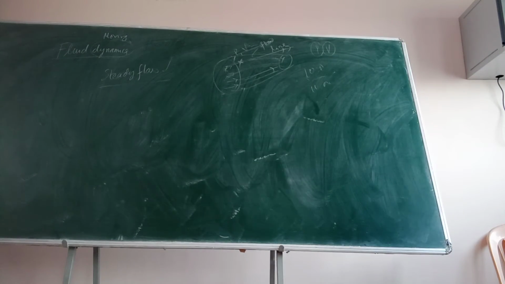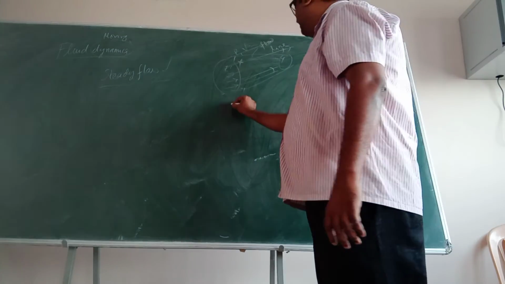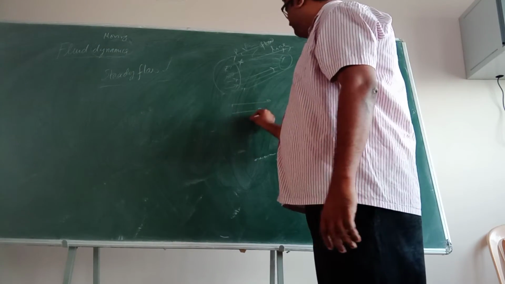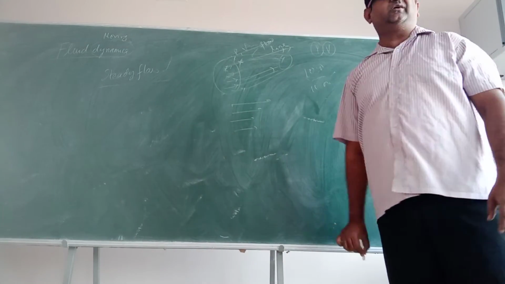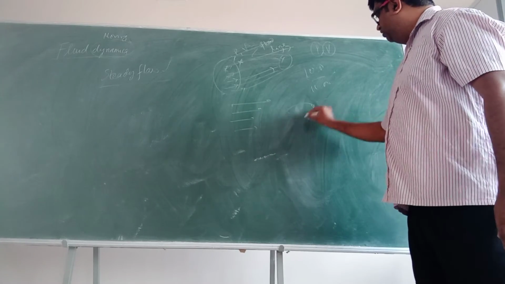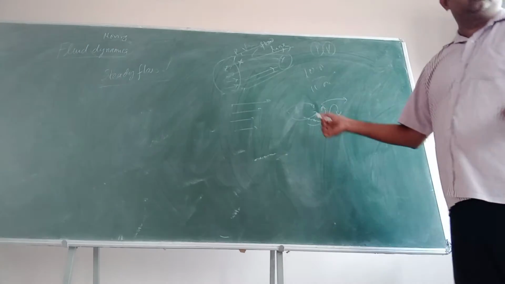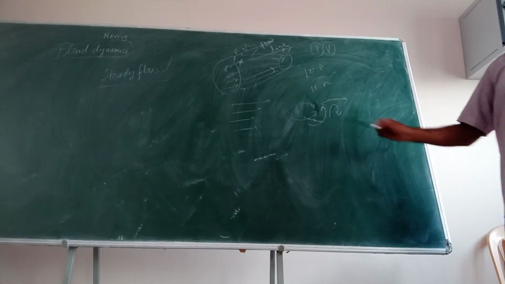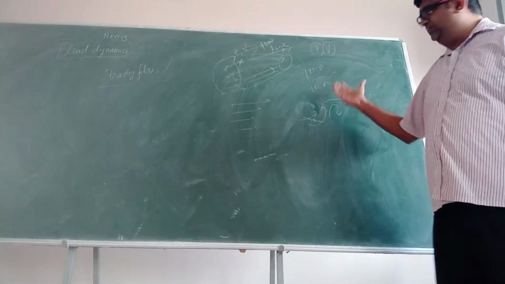Clear? So, if you look at those streamlines, there can be a possibility that the streamlines are like this. Right? What are all these? These are all tangents we have drawn at different points. They can be like this also. They can be like this also. Okay? The streamlines need not be always straight like this. They can be like this also.